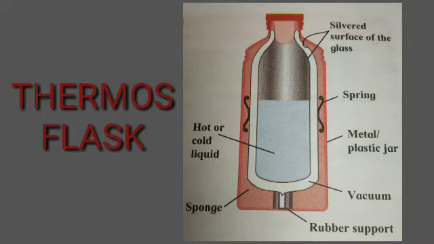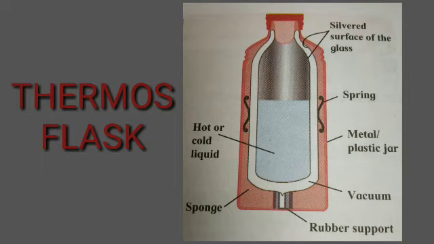Thermos flask. You might have seen a thermos flask used for keeping tea, coffee, milk, etc. hot or a sherbet cold for a long time. What is its structure and how does it function? Let's see. This is a double-walled flask. It consists of 2 glass tubes, one inside the other with the gap between them sealed. The surfaces of both the tubes are made shiny by a silver coating. The air between the 2 tubes is removed to create a vacuum. There is a protective jar of metal or plastic outside the tubes. For the protection of the flask, pieces of sponge or rubber are fixed between the outer jar and the flask.